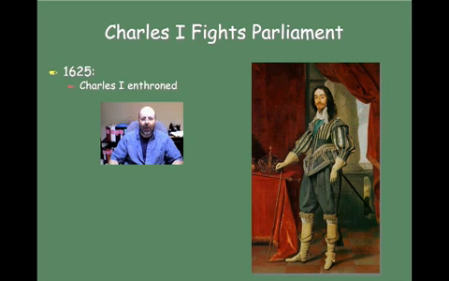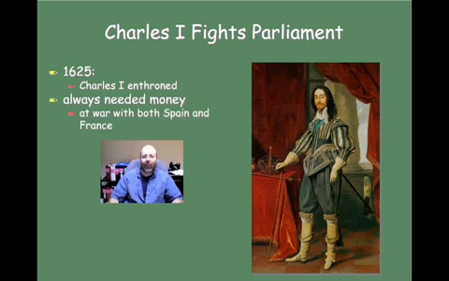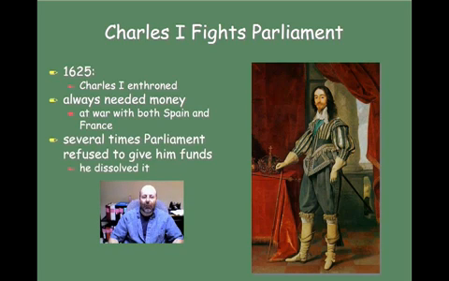In 1625, Charles I was enthroned as the King of England. And he always needed money, primarily because he was at war with both Spain and France most of the time. So he had to raise money to be able to fight those wars. Now, to do so, he had to ask Parliament for that money. So several times he went to Parliament. Parliament refused to give him funds. As a result, he got angry and he basically dissolved Parliament because they wouldn't give him the money he needed.